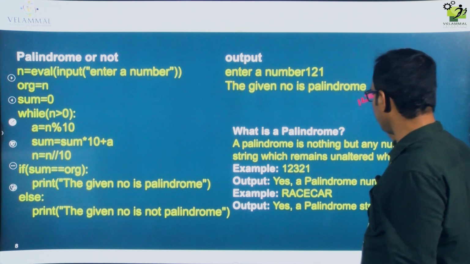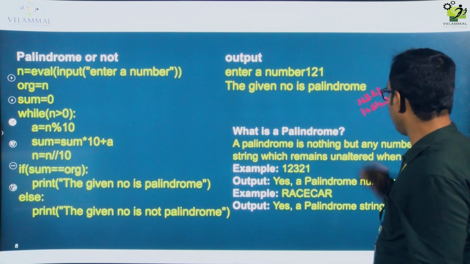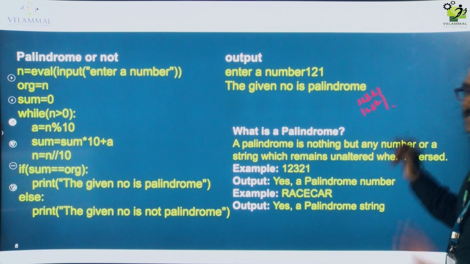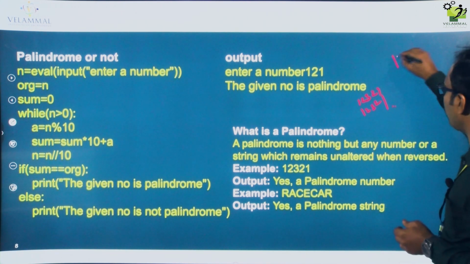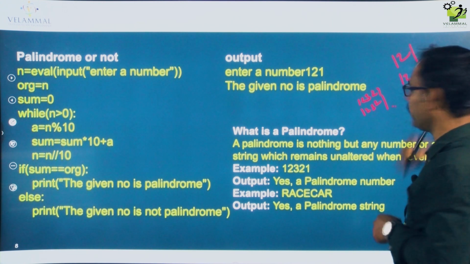So when I reverse it, I will also get the same 1 2 3 2 1. When I reverse it, the same thing. For example, another one: 121 is my given number. When I reverse it, I will get the same thing, 121.